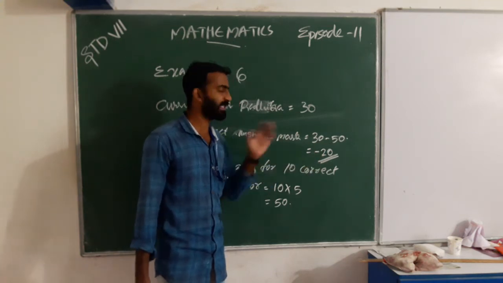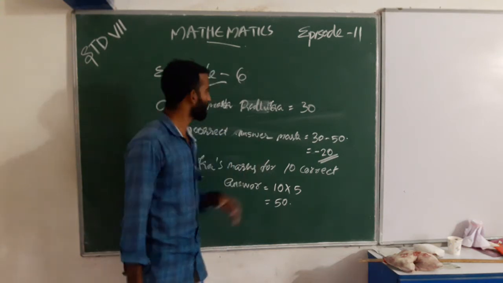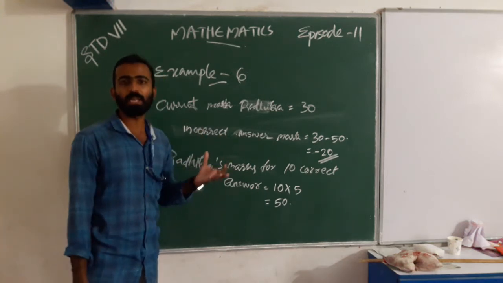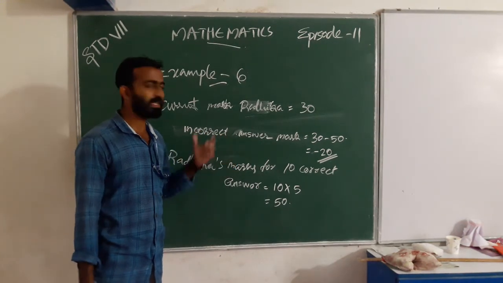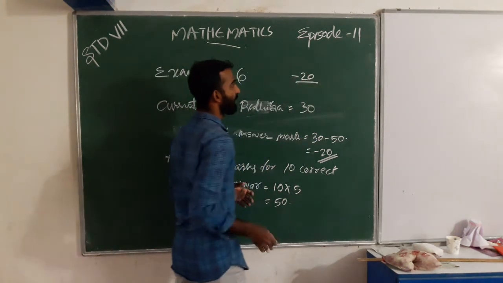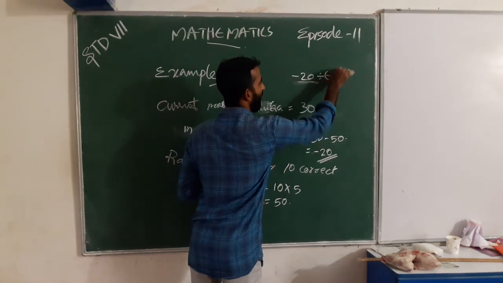Now what is the number of incorrect questions she attempted? Negative 20 divided by negative 2.